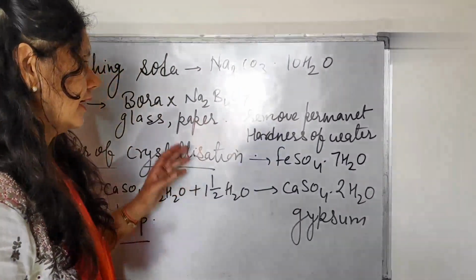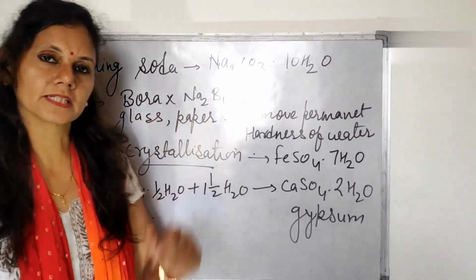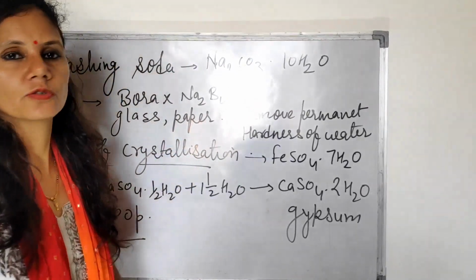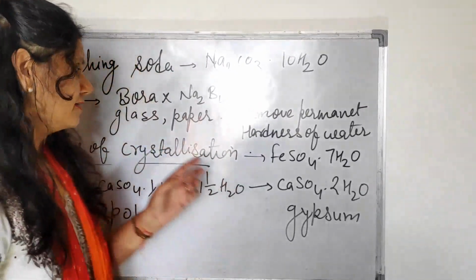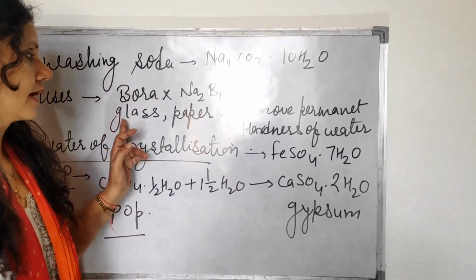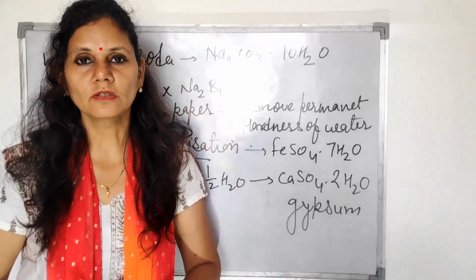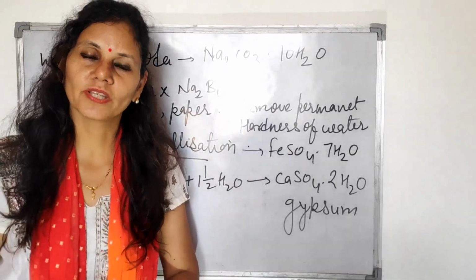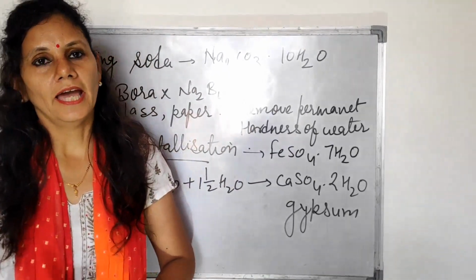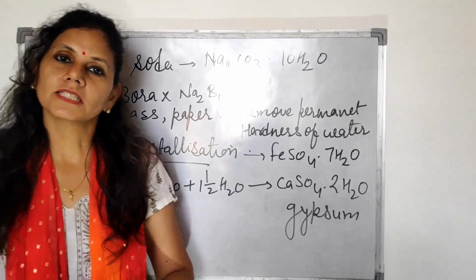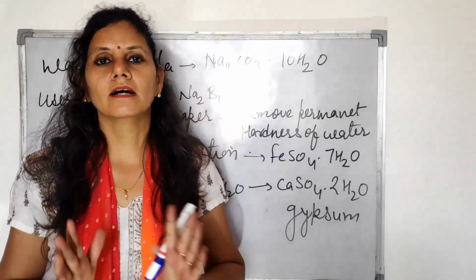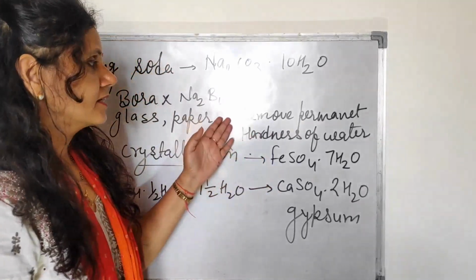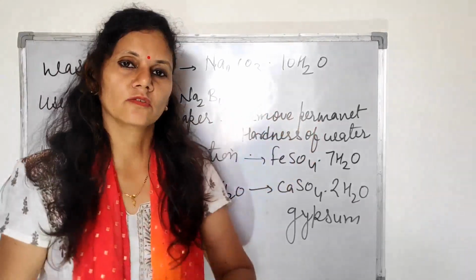And now what are the uses? Washing soda is used for the formation of borax. Borax is a compound, Na2B4O7, that is useful in the laboratory, and it is used in the glass and paper industries also. It is used for washing purposes, and it can remove the permanent hardness of water.